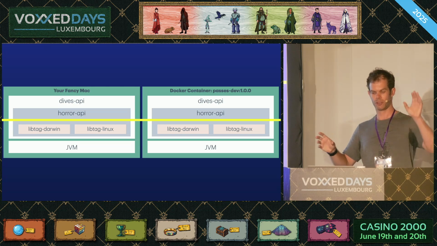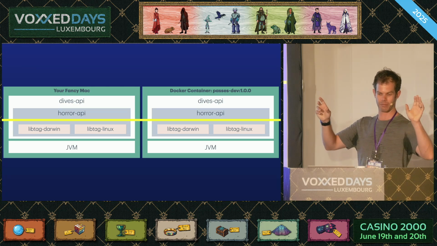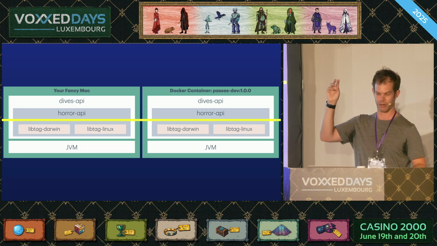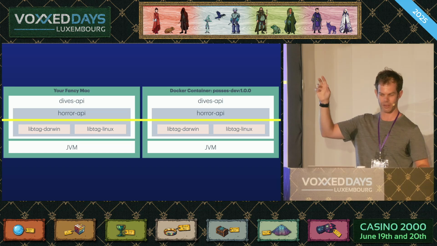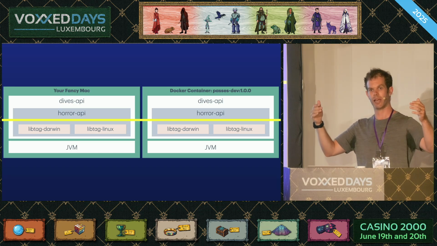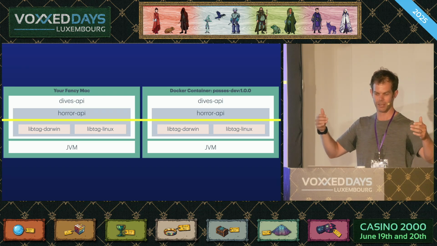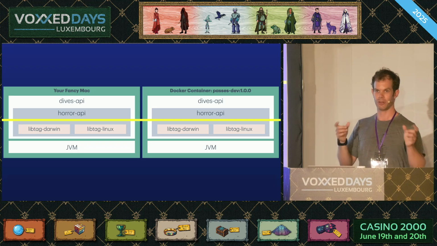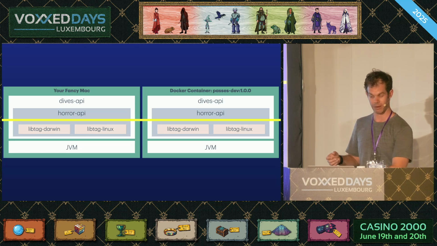And once we've done that, we've got this. We have two build targets, the green boxes on the outside. We have our fancy Mac, which is running on ARM. We have our Docker container, which is probably x86. Everything above the yellow line is bytecode and platform independent. Everything below is native. So in the jar, we end up having to have two different versions of the native binary, and we just pick them at runtime. So it's a bit of indirection, but we're platform independent again.